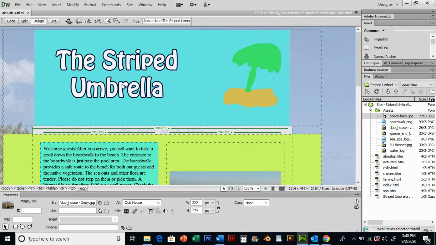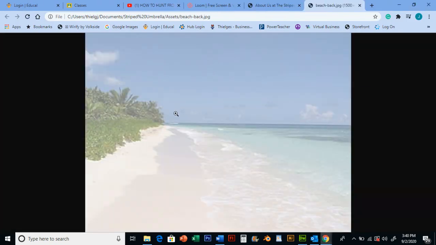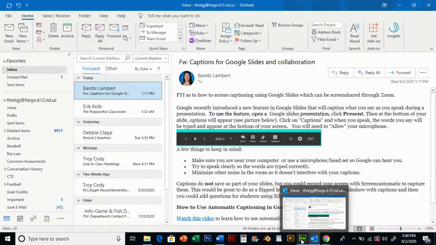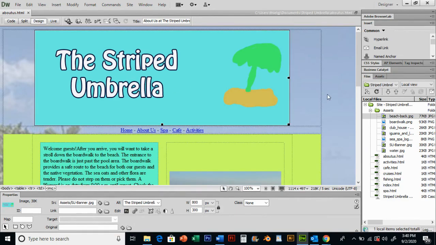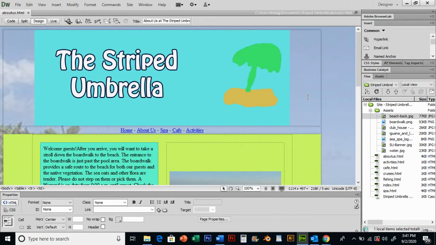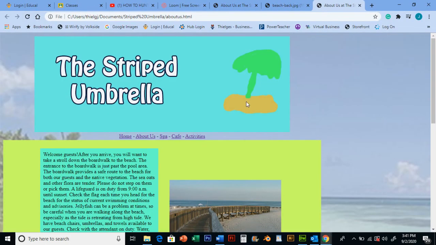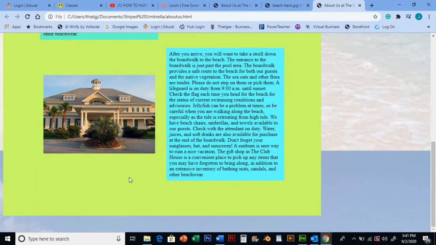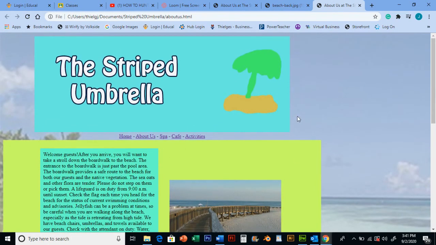So I'm going to go Control S, save the changes. We'll F12 it, take a look at it in the browser. Definitely not what I was expecting to see there. Go back here, let's click in here. F12 it. There we go. That's what we want to see. Okay, so there is what my site and page is looking like.